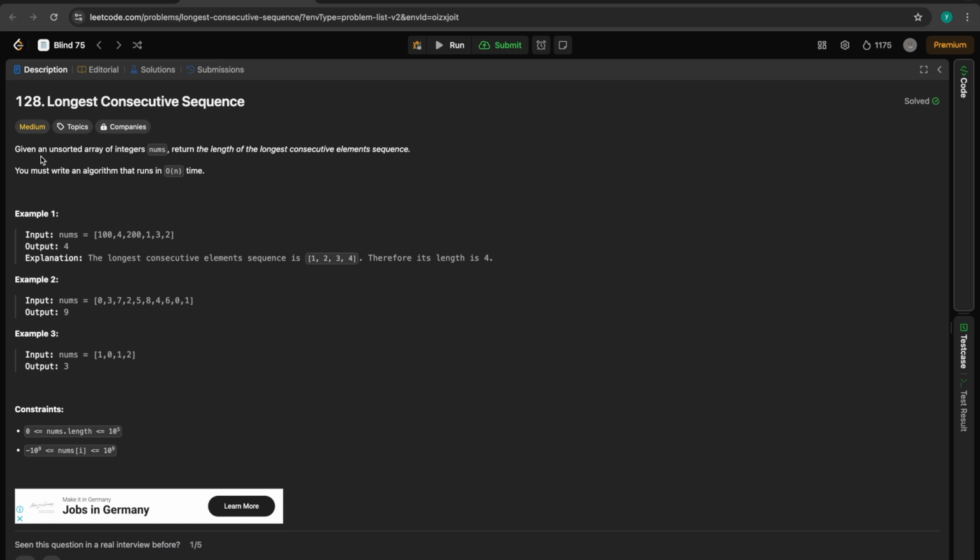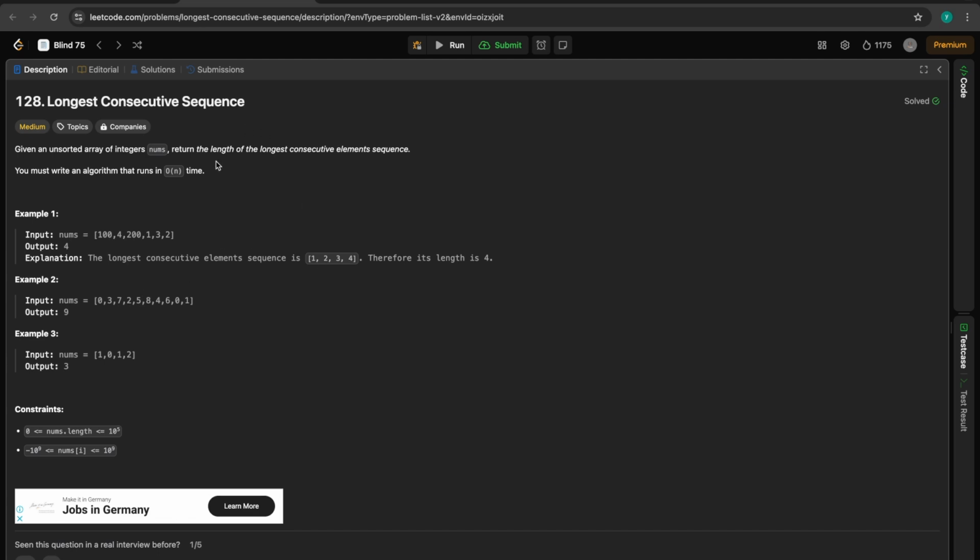In this problem, longest consecutive sequence, we are given an unsorted array of integers nums. We need to return the length of the longest consecutive element sequence. We need to solve this problem in O of n time. Basically what they are trying to say here is we need to find the longest consecutive sequence. You can see 1 2 3 and 4 is the longest one. The array is unsorted, they clearly mentioned, and we need to find the longest consecutive sequence.